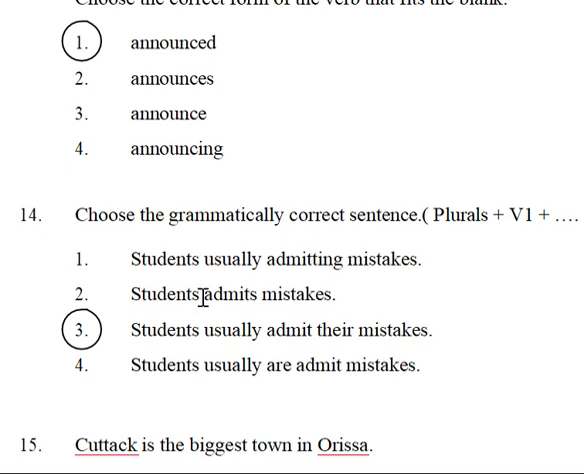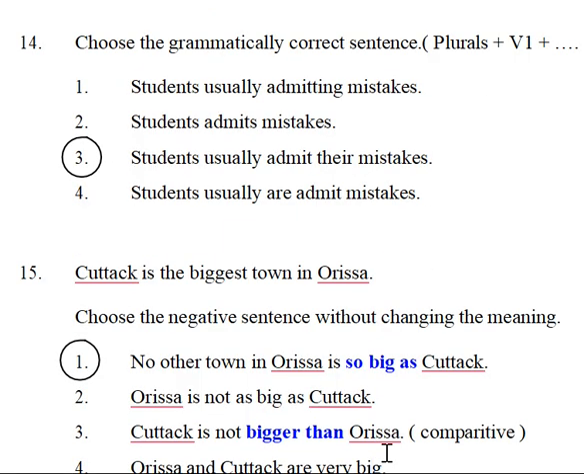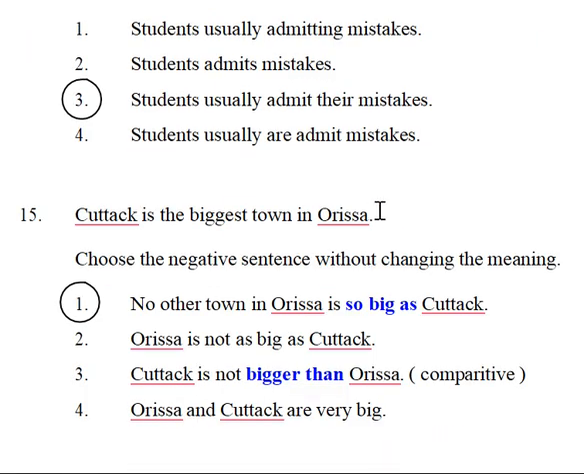Suppose it is single. If it is single, then student admits is correct, but actually, as given, it is students. After the plural you won't use s, so only V1 you can use. That's why students usually admit is the right one, since after the plural V1 is used. Students usually are admit, this kind of sentence does not exist. This is entirely wrong.